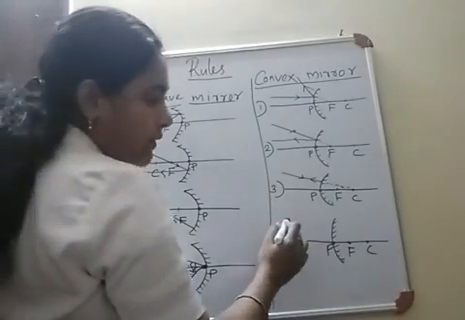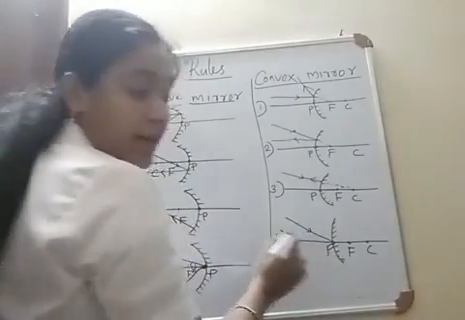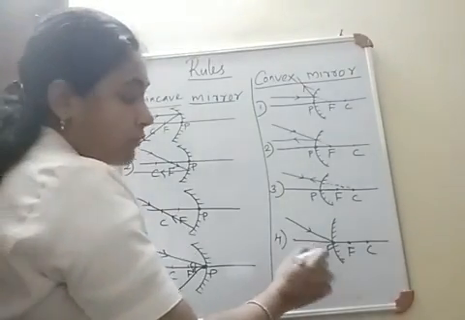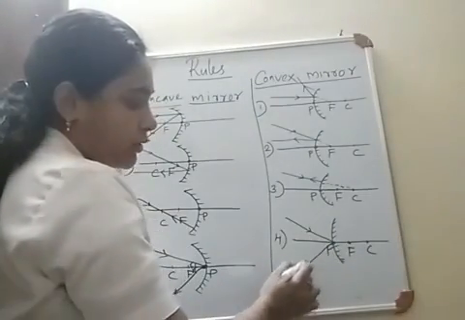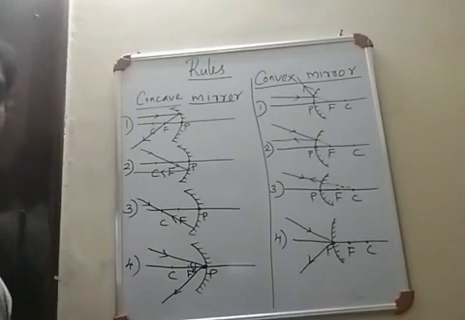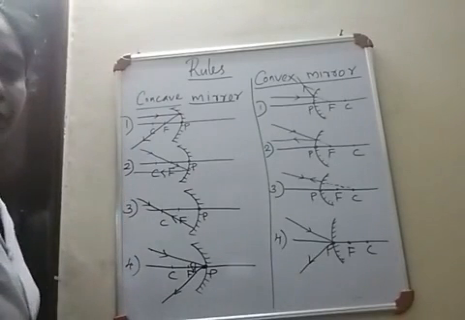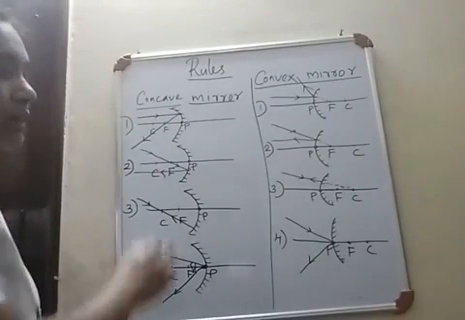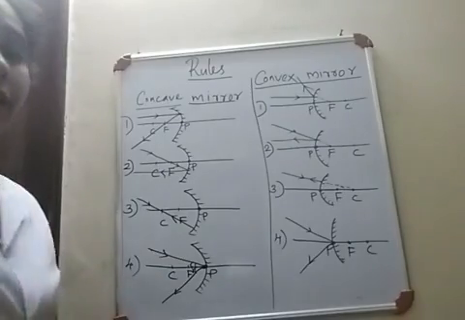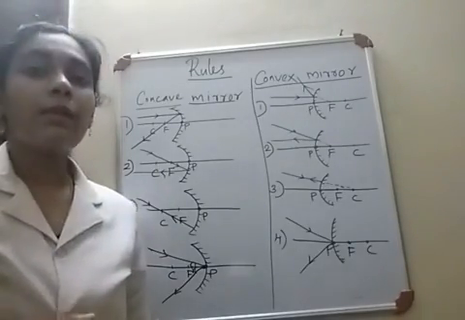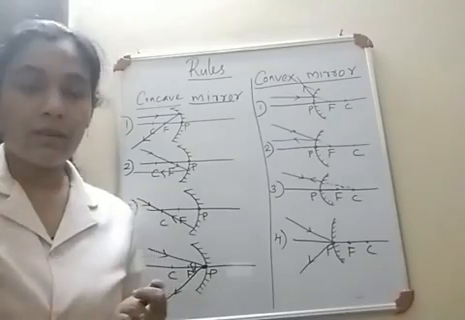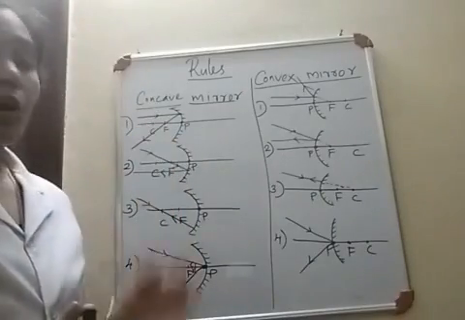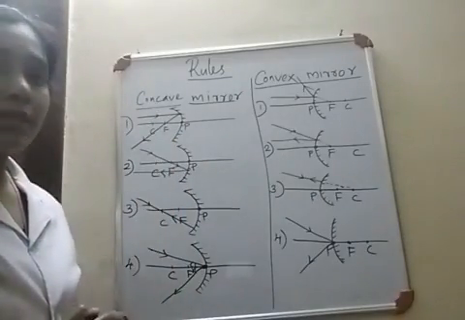And what about the convex mirror? This is the ray incident to the pole of the mirror and after reflection it should be reflected with the same angle. Okay, so these are the four rules which are very important. Sometimes you can expect a question based on these rules.